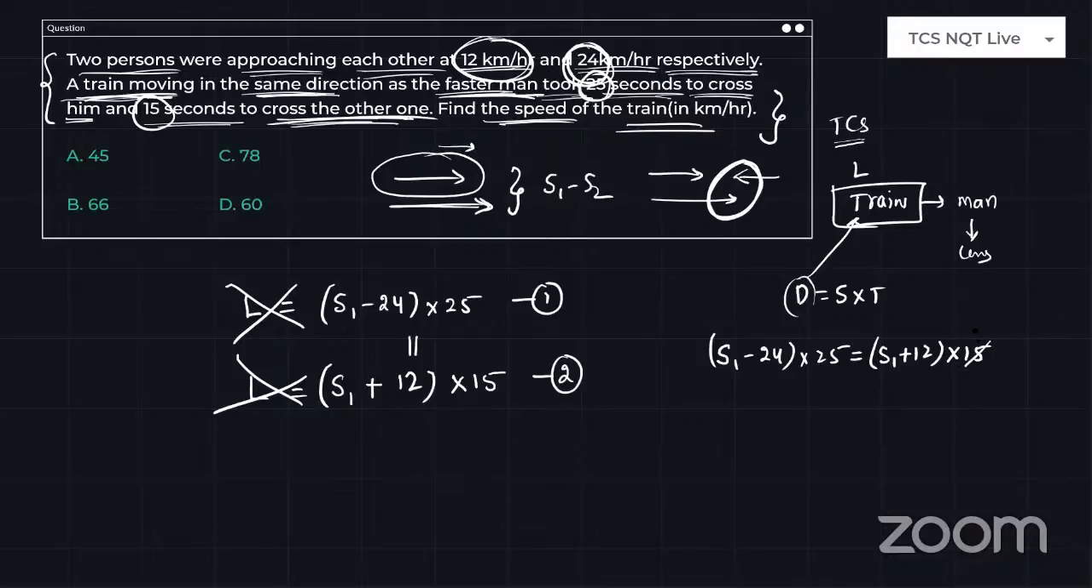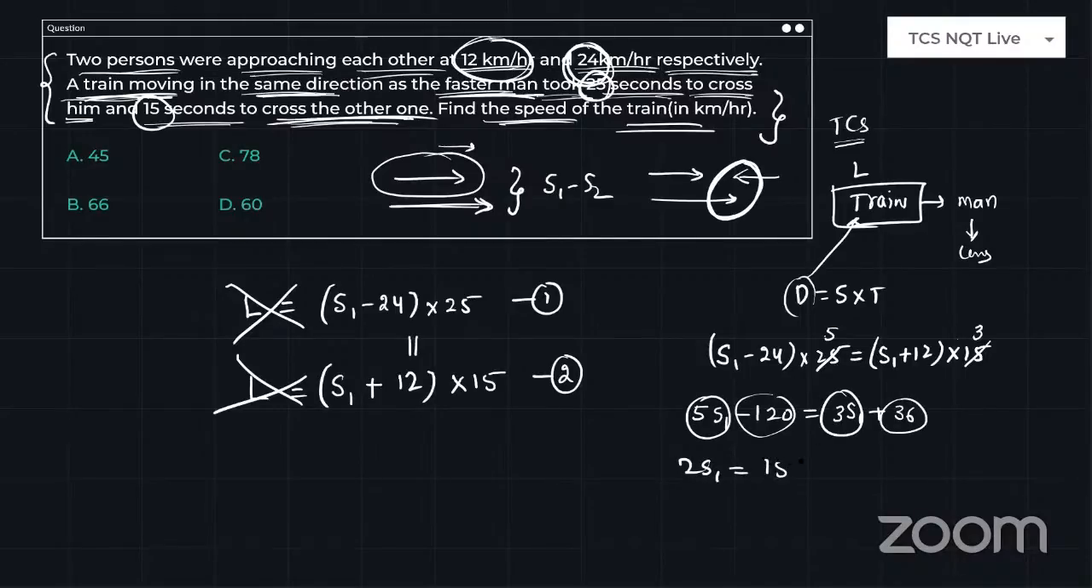Now 5 will cancel 3 times, 5 will cancel 5 times. So 5S1 minus 5 24s, which is 120, is equal to 3S1 plus 36. So the difference is 2S1, and this is a minus symbol and this is a plus symbol, so they will add. The answer is 156. So 2 will cancel this, and the answer is simply 78. Option C, 78 is correct.